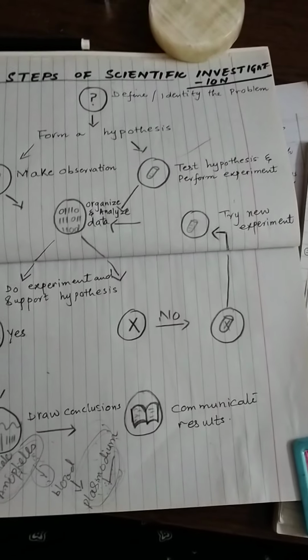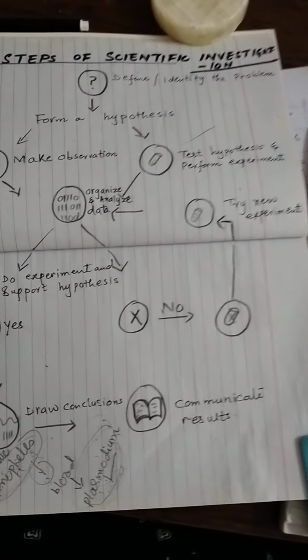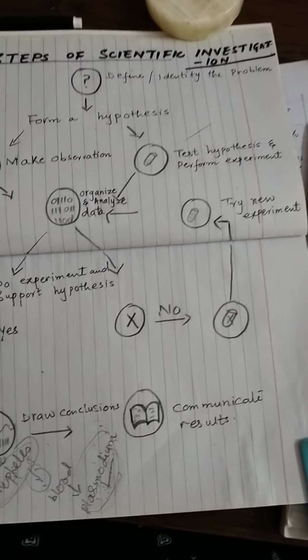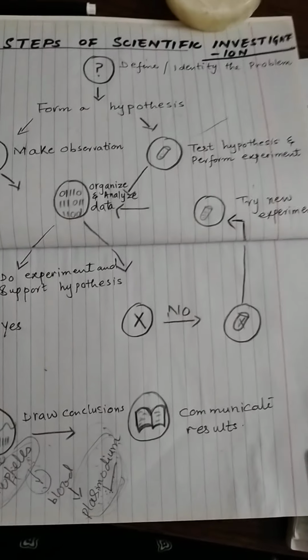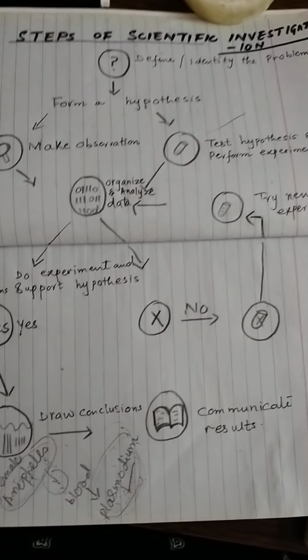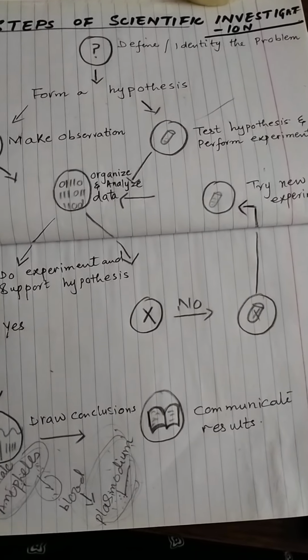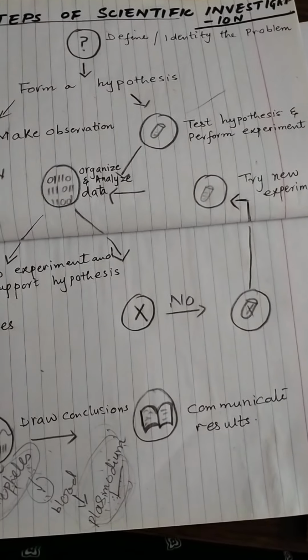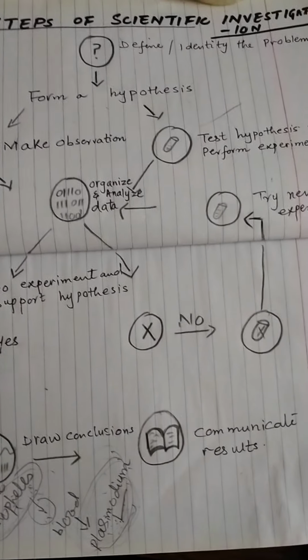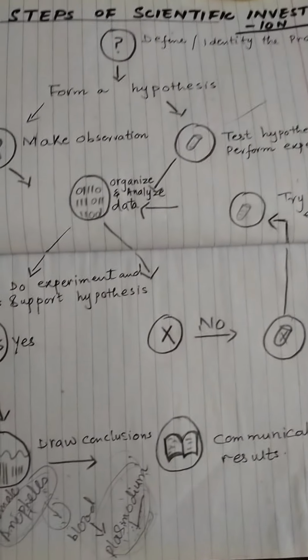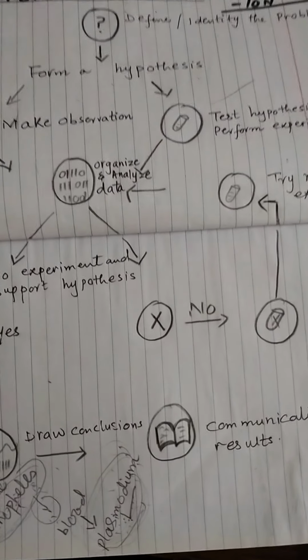Our today's topic is steps of scientific investigation. Scientists investigate the world in many fields of science. Researchers may use different methods and be guided by different theories and hypotheses. However, physical scientists usually follow the general approach. This approach includes the following steps.